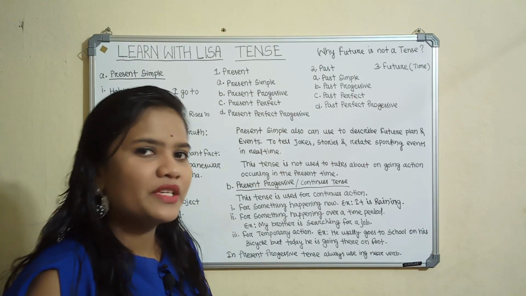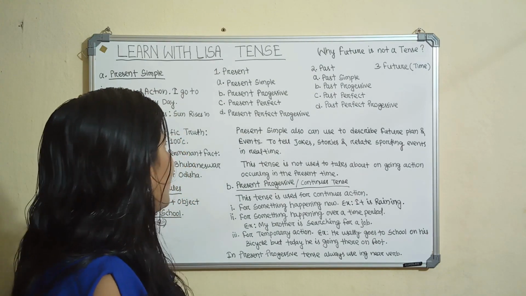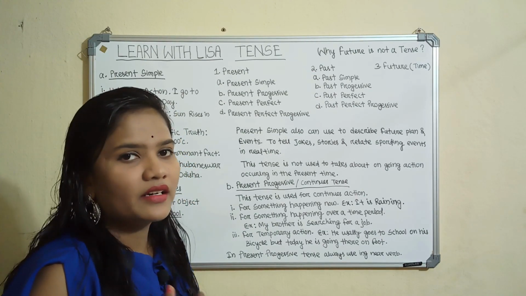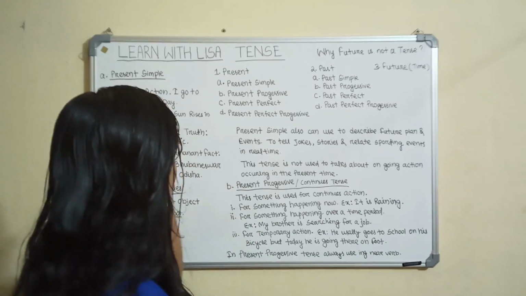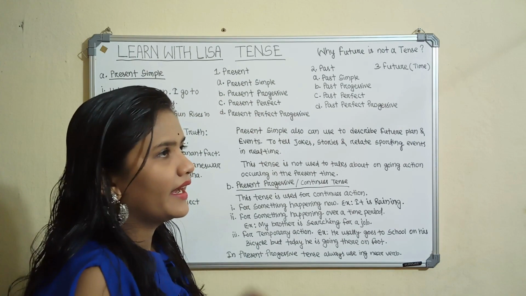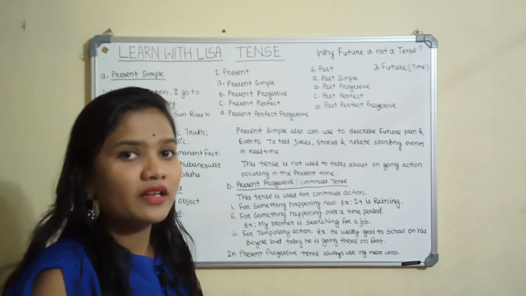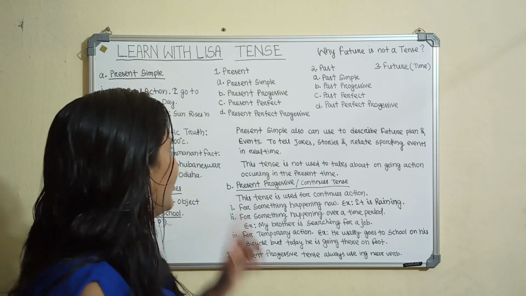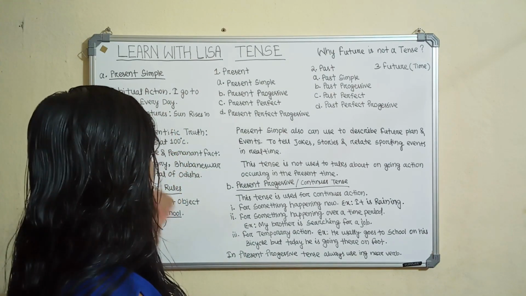Habitual action. Habitual action means daily action. For example, I go to school every day. It is a daily basis action, so it is related to the present simple tense. Then laws of nature. Laws of nature means natural law, like sound rises in the earth. It is called the laws of nature.